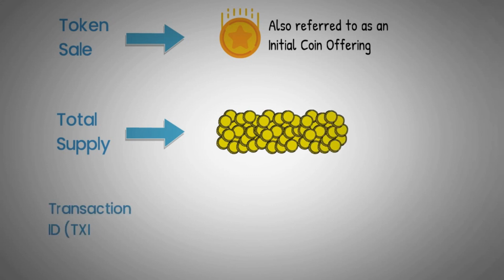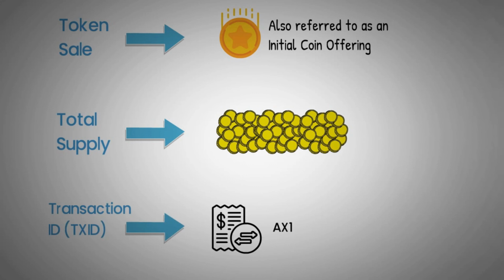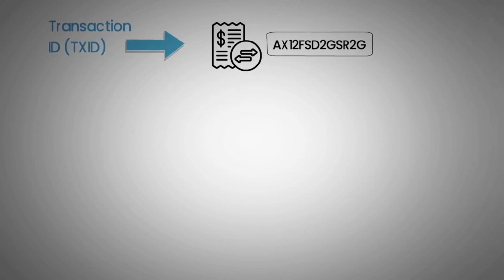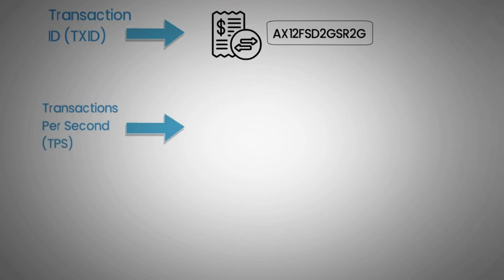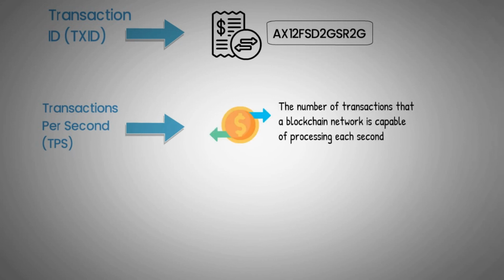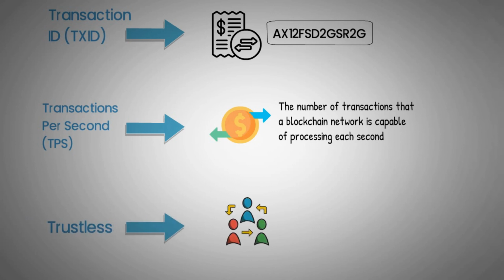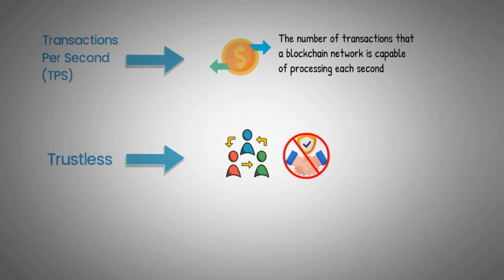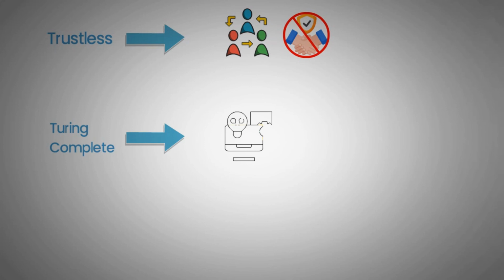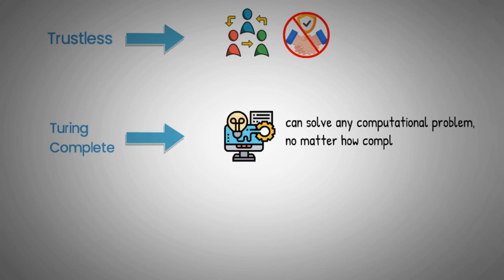Transaction ID or TXID: a transaction ID or TXID is a unique string of characters that labels each transaction on the blockchain. Transactions per second or TPS: the number of transactions that a blockchain network is capable of processing each second. Trustless: no single entity has authority over the system, and consensus is achieved between participants who do not have to trust each other. Turing complete: a machine that, given enough time and memory, along with the necessary instructions, can solve any computational problem no matter how complex.